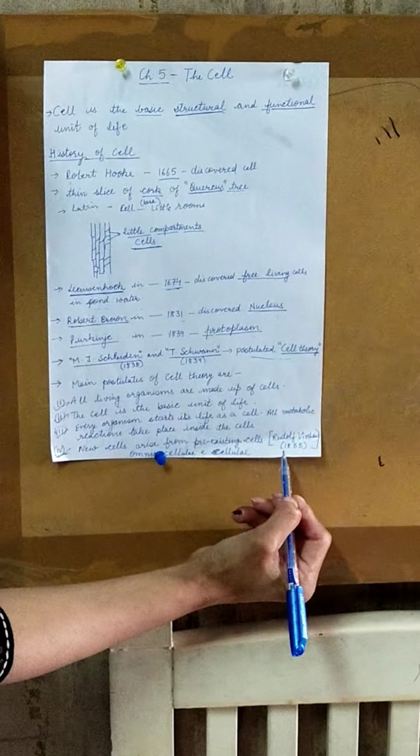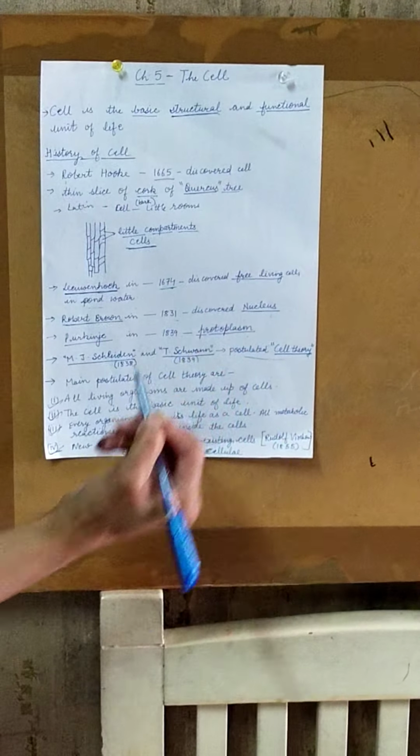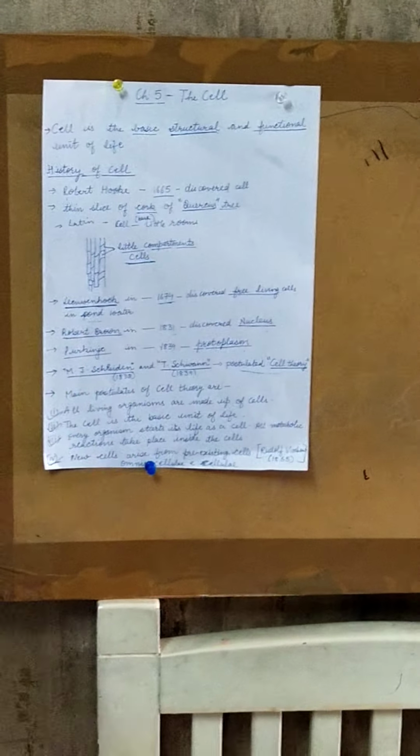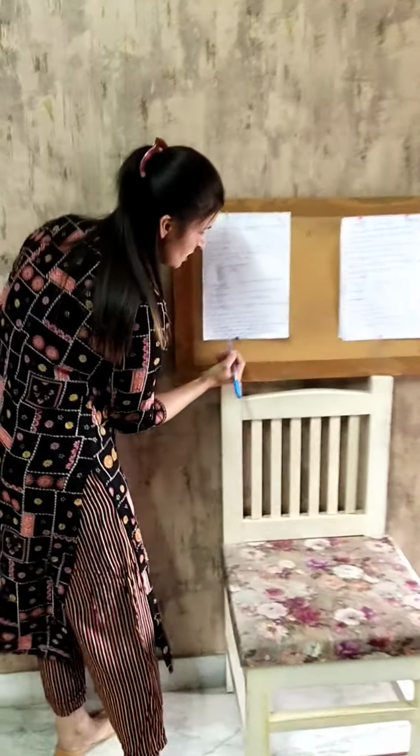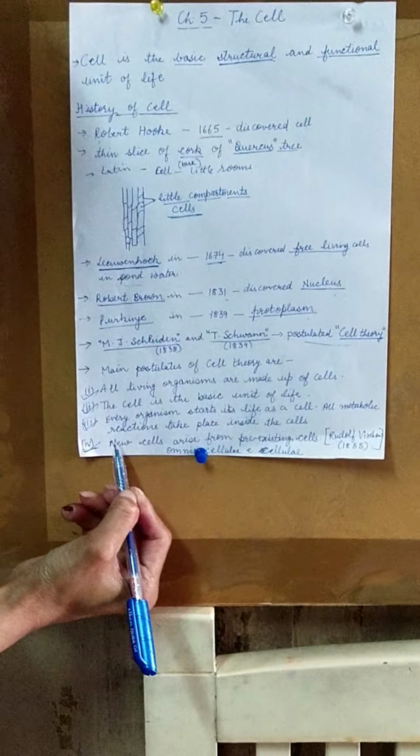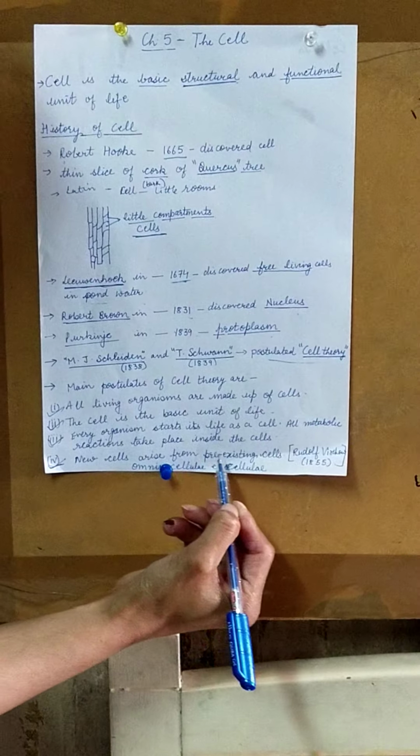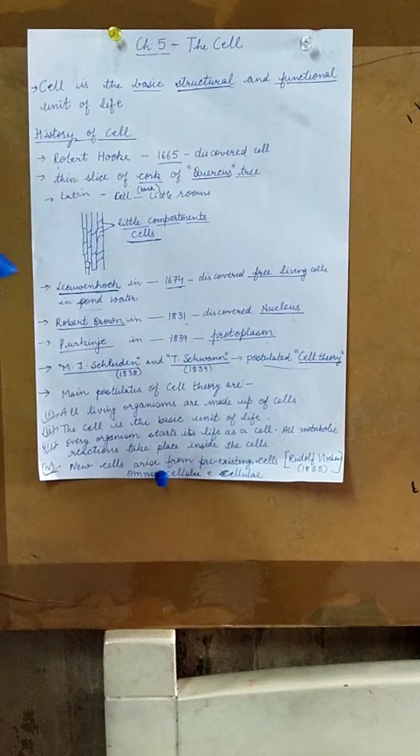Later on, Rudolf Virchow in the year 1855 expanded the cell theory by adding one more postulate which says that new cells arise from pre-existing cells, which in Latin is written as omnis cellula e cellula. This means new cells arise from pre-existing cells.